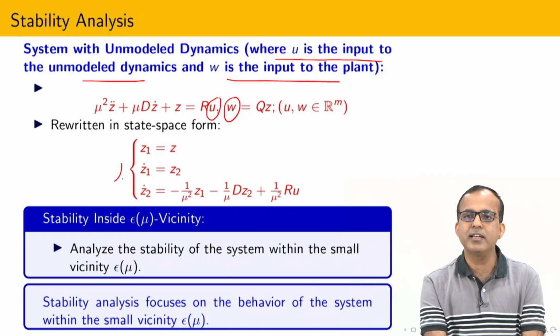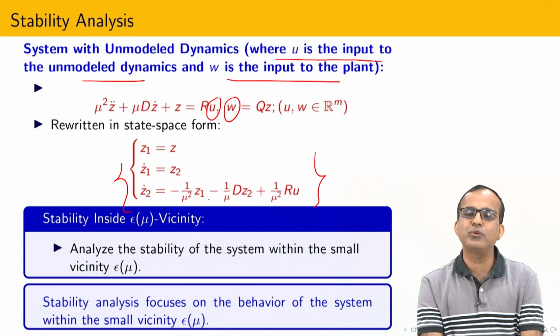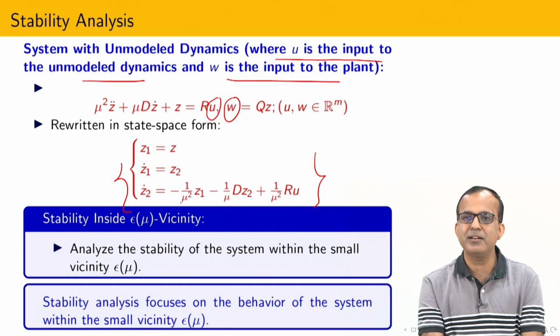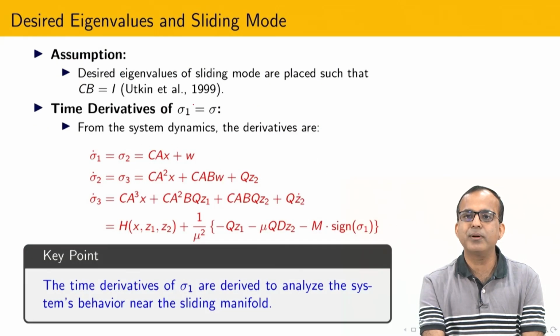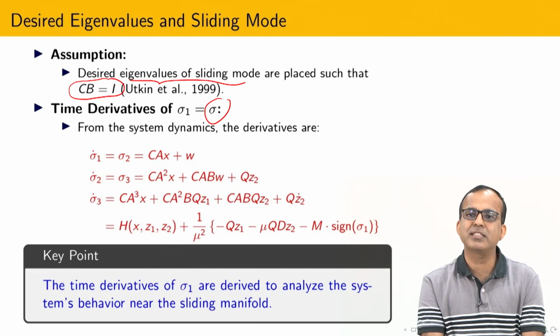Again I will do the state space representation. You can see here the state space representation is a little bit different because I do not want to apply the singular perturbation theory. Now I am going to use Lyapunov stability theory. So how to do the stability analysis? I have three state variables here. First I define sigma 1 equal to sigma, that is the sliding variable. After that, I select CB, eigenvalue of CB equal to identity. I select the sliding mode in such a way that this is preserved. It is possible to show that these kinds of assumptions are always satisfied.